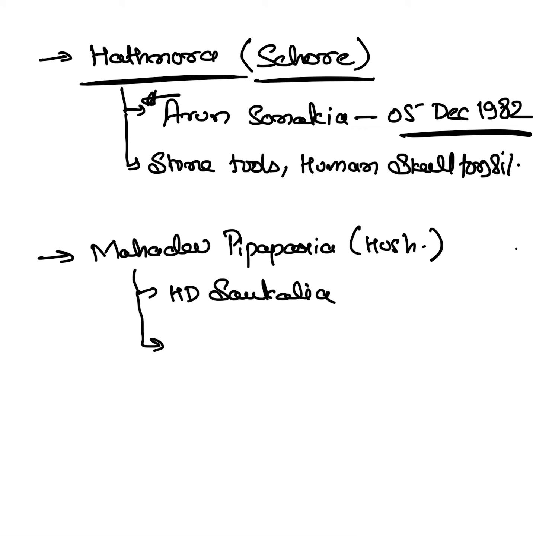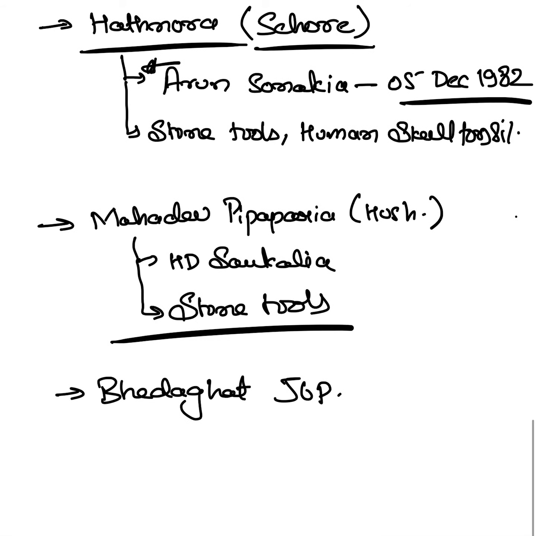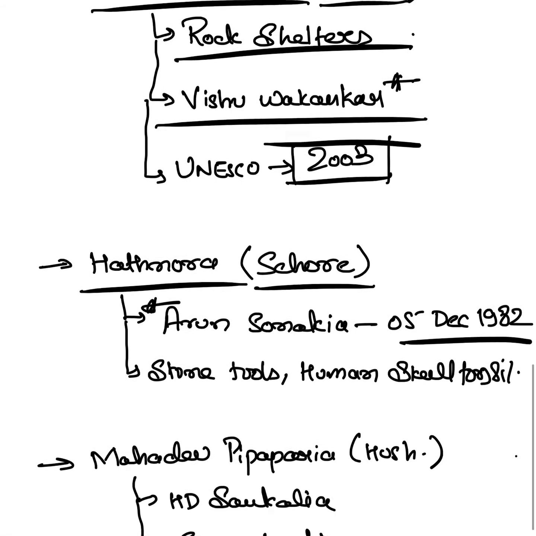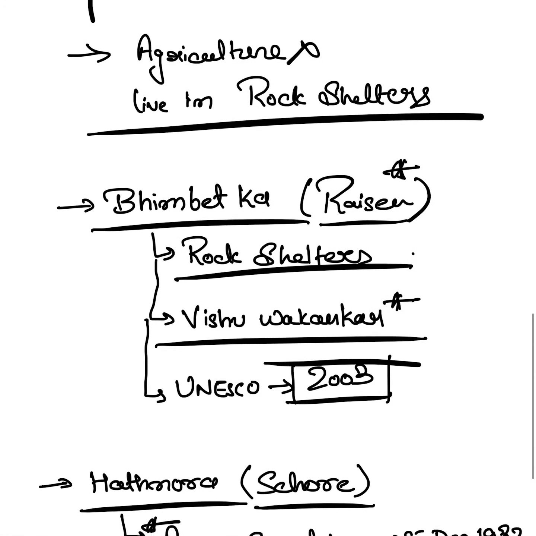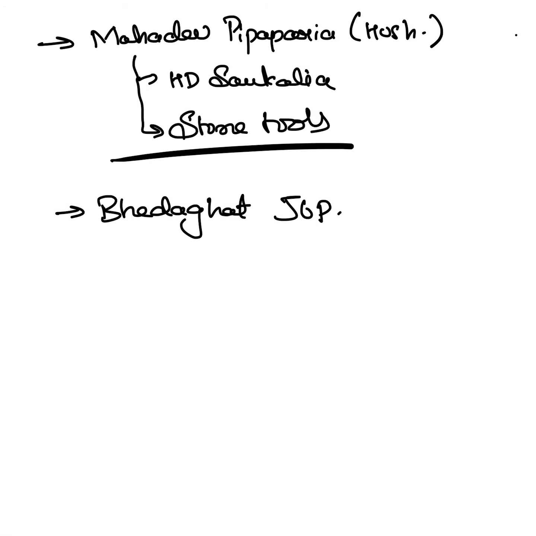And from here as well, stone tools are found. So these are the three important sites which you should know. Other than this, near Bheda Ghat of Jabalpur, some rock tools are found. And other than this, there are a few other sites, but you should know these four sites because MPPSC may ask questions regarding this. So this is all about Paleolithic period.